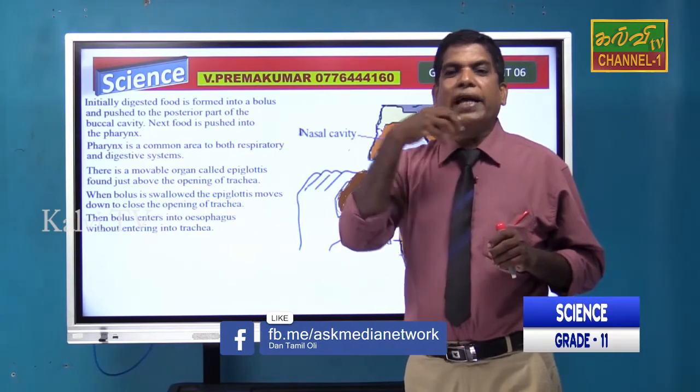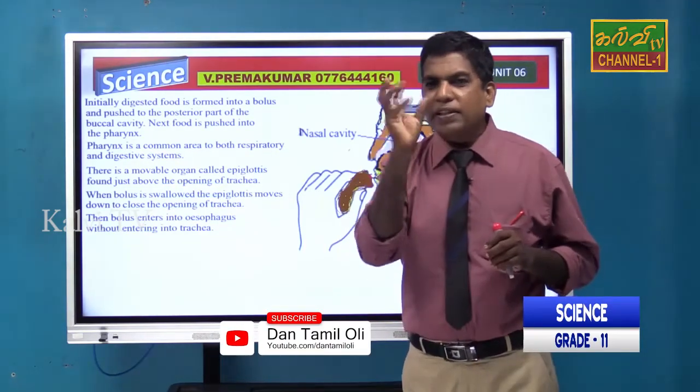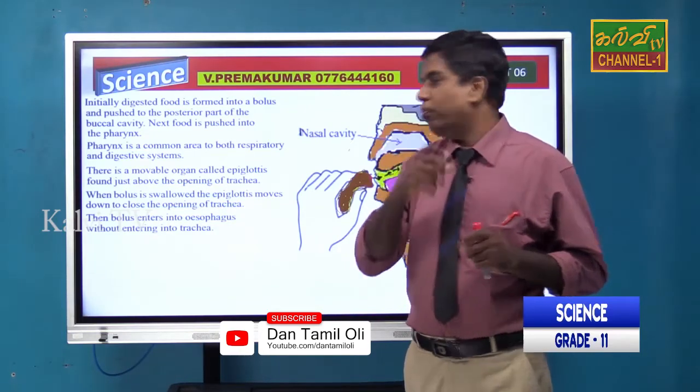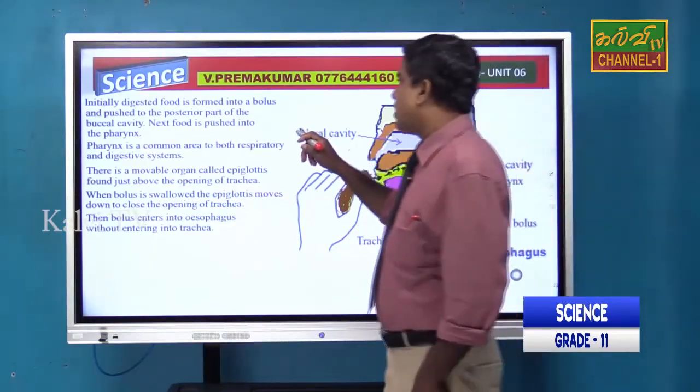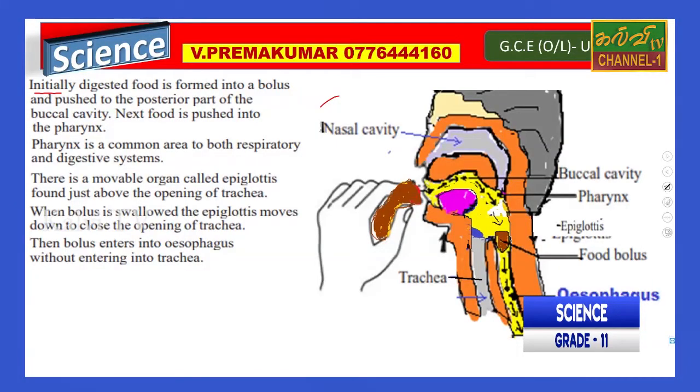When you eat and mix with the saliva and grind it, you can see that it is called bolus. So initially the food is formed into bolus. That means this condition when you eat, that is bolus.